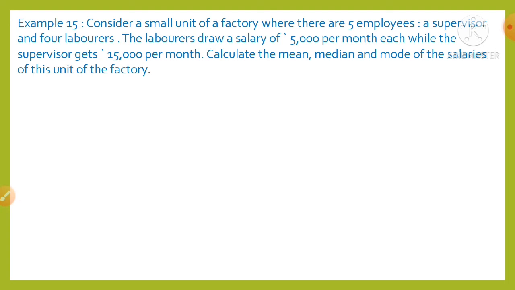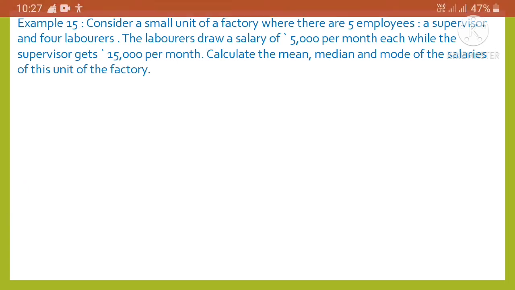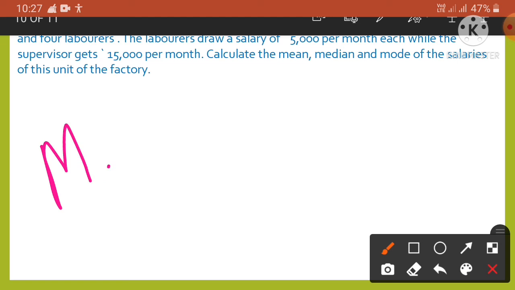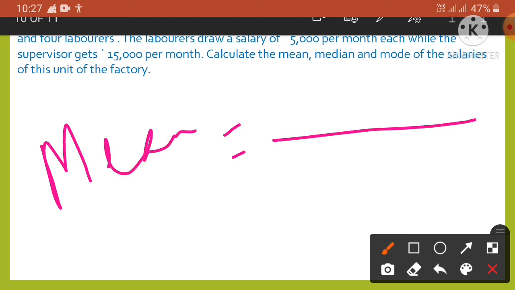Okay, so at first we have to find the mean. We know mean equals the sum of the observations by the total number of observations. So 5 employees are here, a supervisor and 4 laborers.